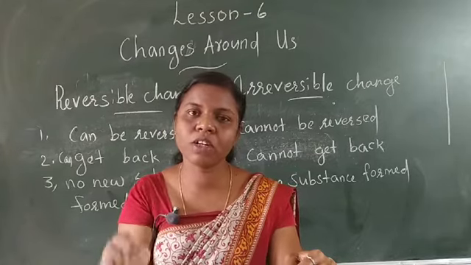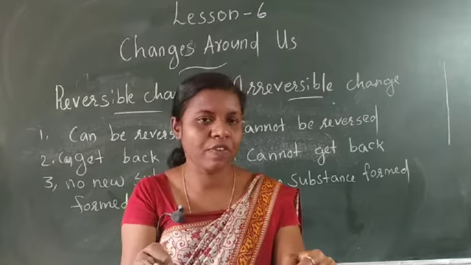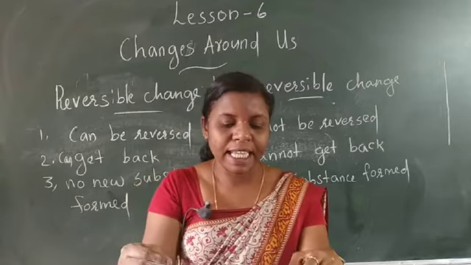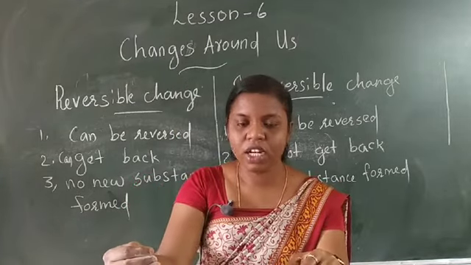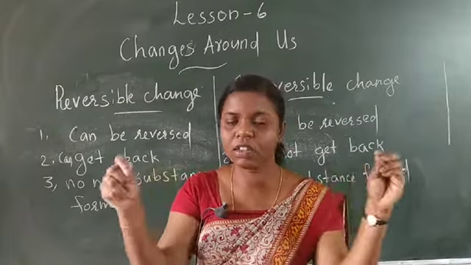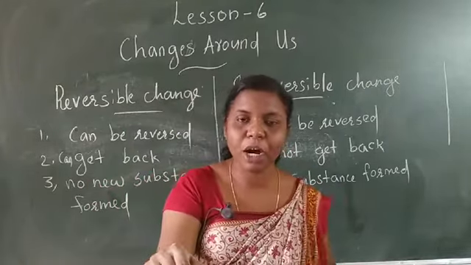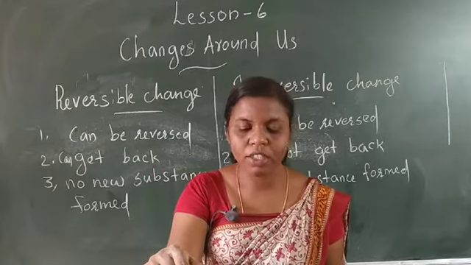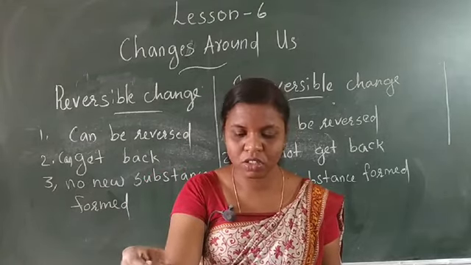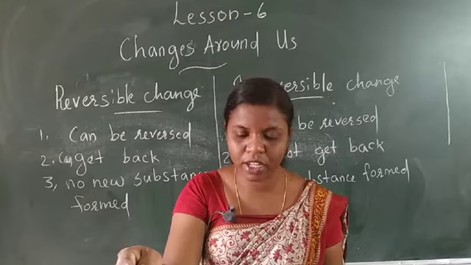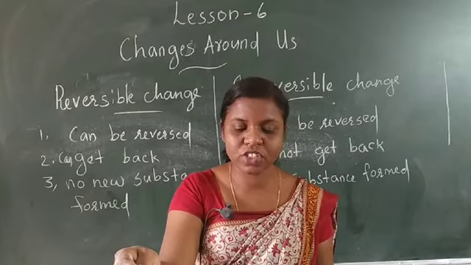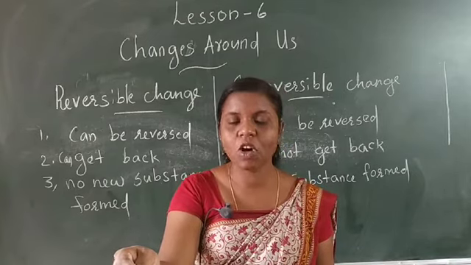Then hot milk cooling after cold. Then straight string to a coiled string. Straight string is made into a coiled string. Bud to flour. No. Then milk to paneer. No. Then cow dung to biogas. No. Then stretched rubber band to its normal size.